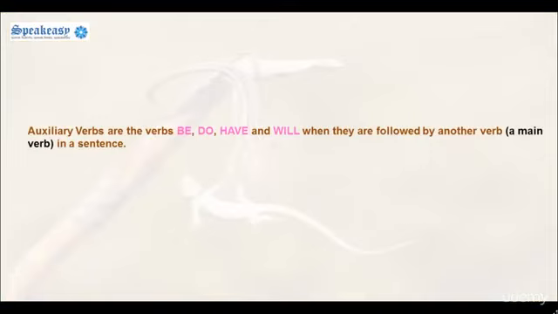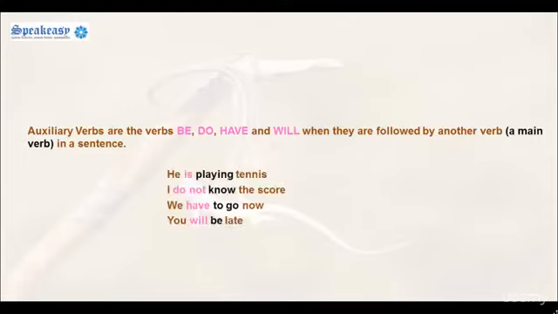Auxiliary verbs are the verbs be, do, have, and will, when they are followed by another verb, a main verb in a sentence. He is playing tennis. I do not know the score. We have to go now. You will be late.